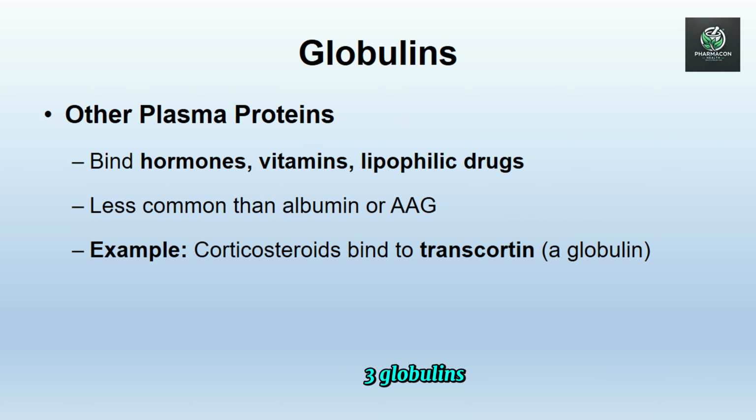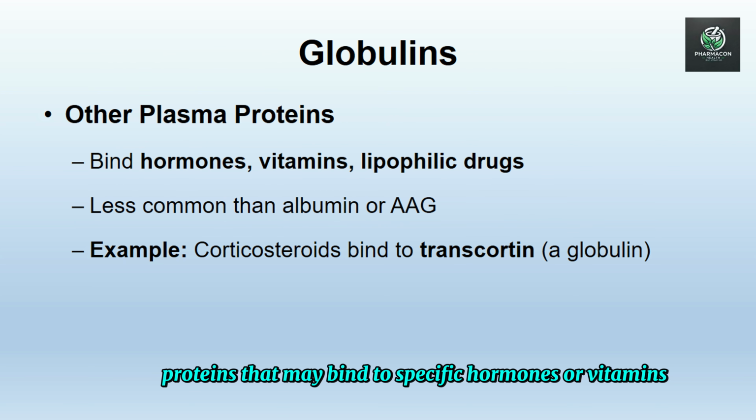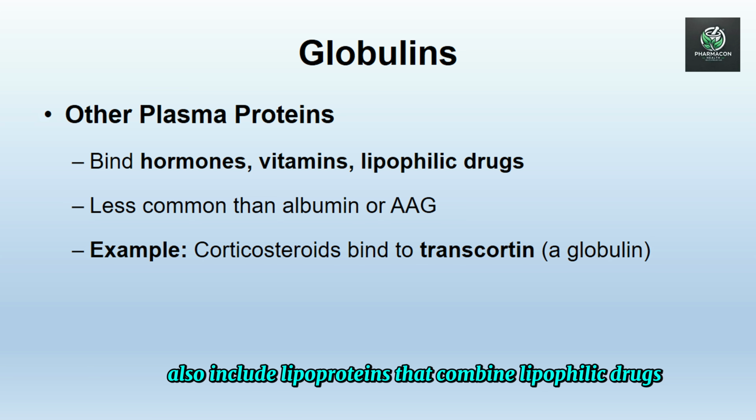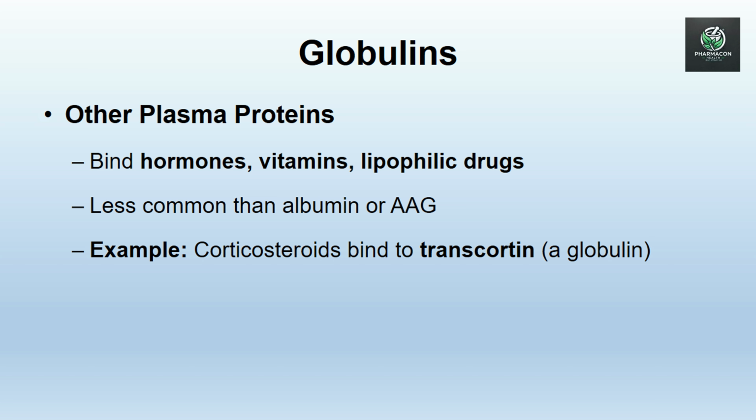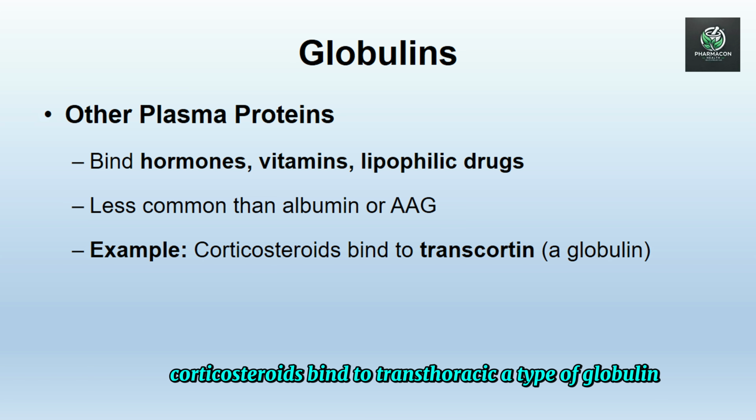3. Globulins, a group of plasma proteins that may bind to specific hormones or vitamins. They also include lipoproteins that can bind lipophilic drugs. These are less commonly involved than albumin or AAG. Example, corticosteroids bind to transcortin, a type of globulin.